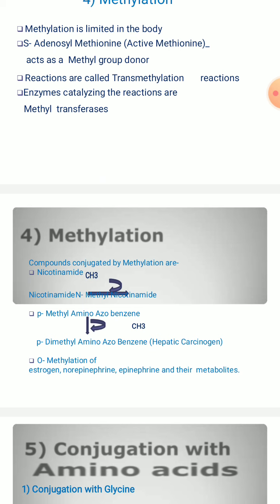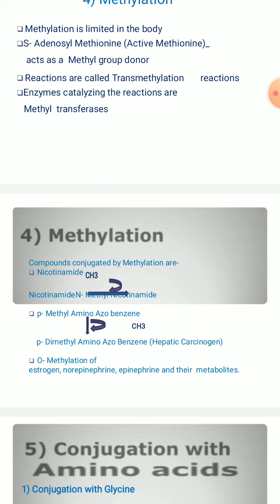The compounds which are conjugated by methylation include nicotinamide. You can make out here how the methyl group is transferred, giving N-methyl nicotinamide in this reaction. Here, para-amino azobenzene, where you can see the transfer of a methyl group.